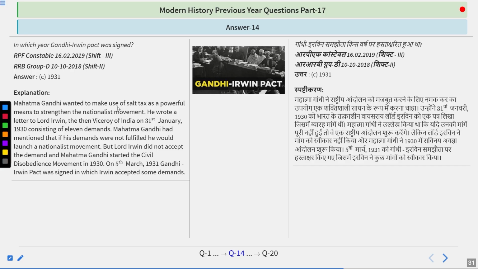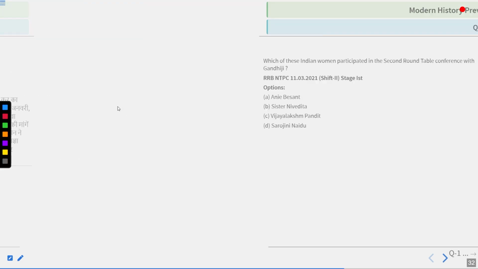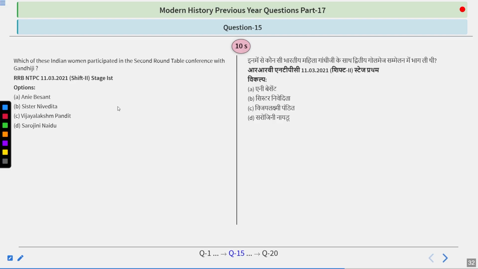Later on, Gandhiji became part of the Second Roundtable Conference, and he went as a representative of the Indian National Congress along with Sarojini Naidu, who was the woman representative in this conference. Which of these Indian women participated in the Second Roundtable Conference with Gandhiji? Options are Annie Besant, Sister Nivedita, Vijay Lakshmi Pandit, or Sarojini Naidu. Think about it.